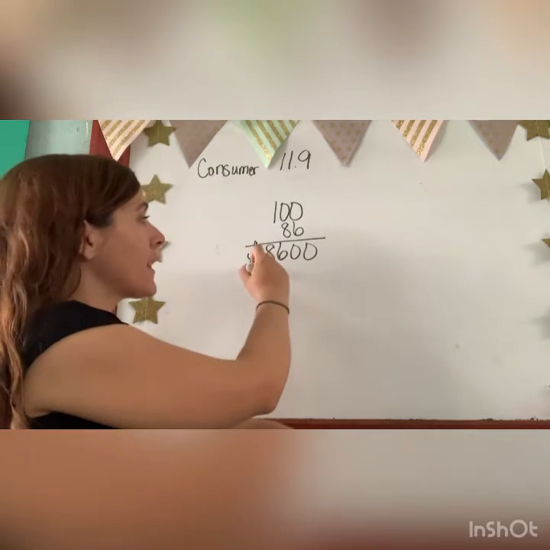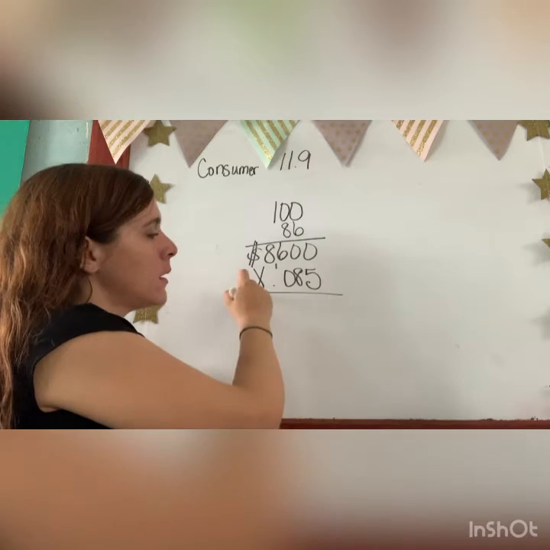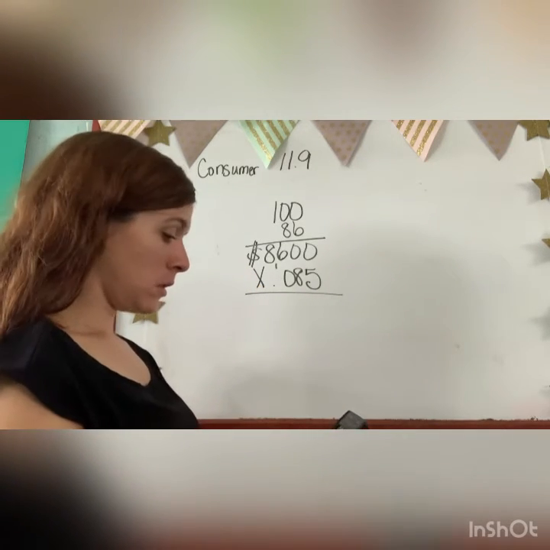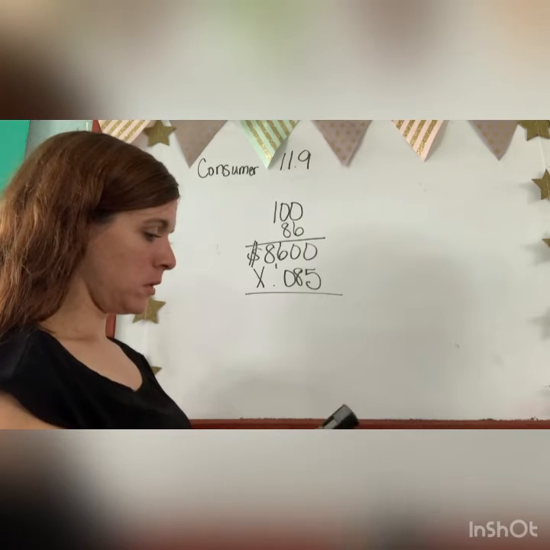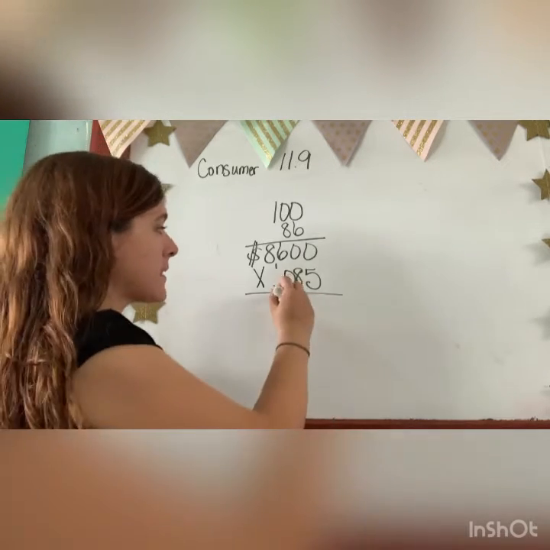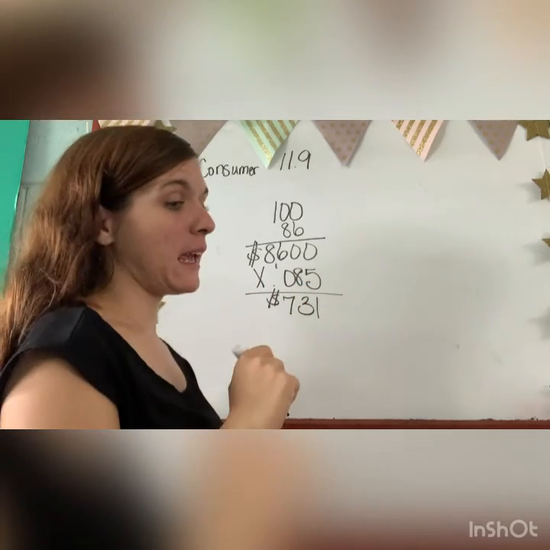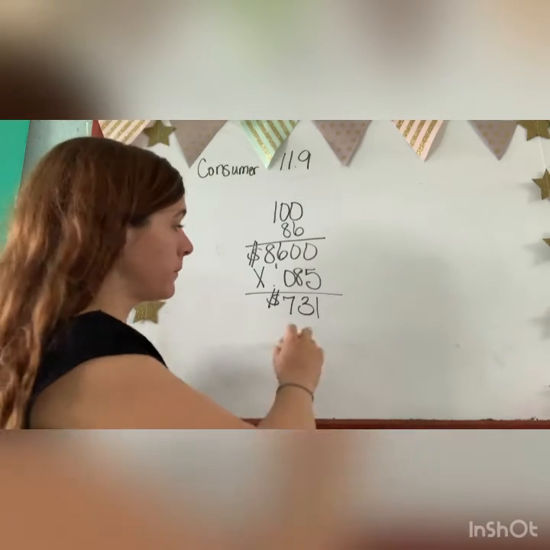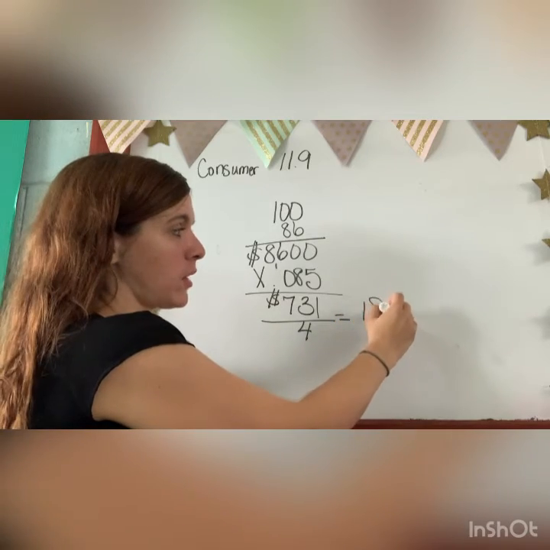So I'm going to multiply this by 8.5%, and I'm going to get $731. So I'm going to receive $731 in the annual dividend, okay? But it's paid quarterly, so we have to divide by 4, and you're going to get $182.75.